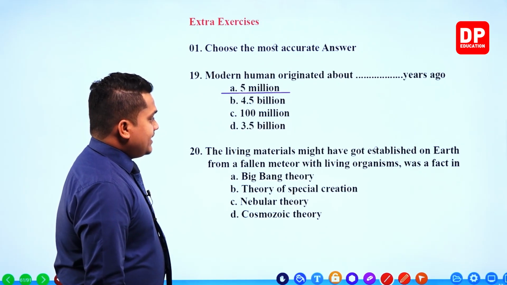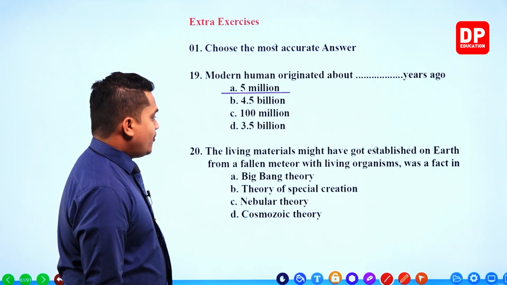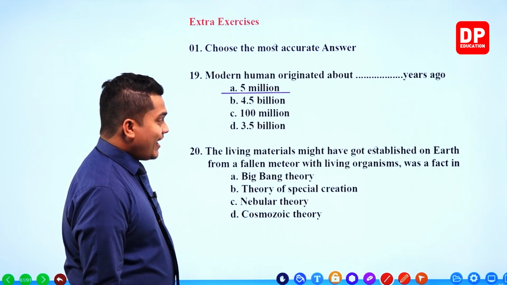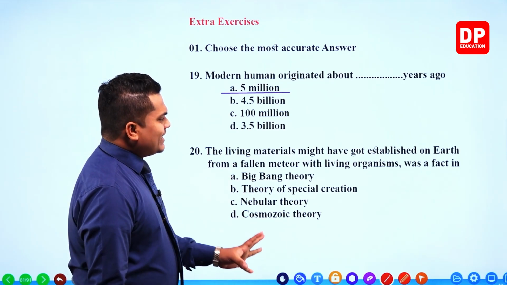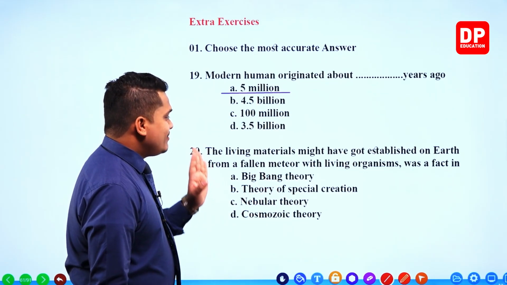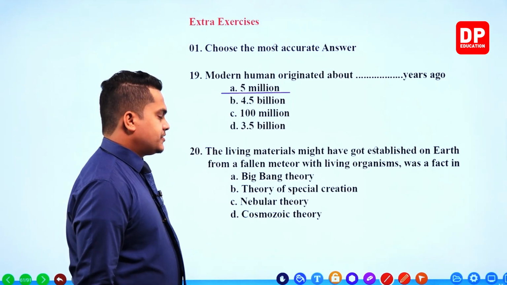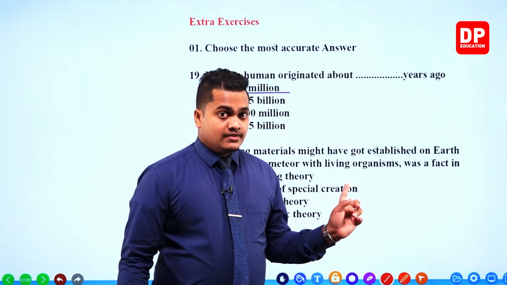The living materials might have got established on Earth from a fallen meteoroid that has living organisms was a fact in. Fallen meteoroid with living organisms.